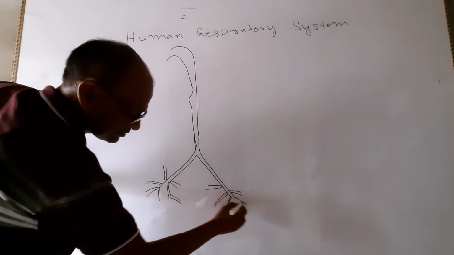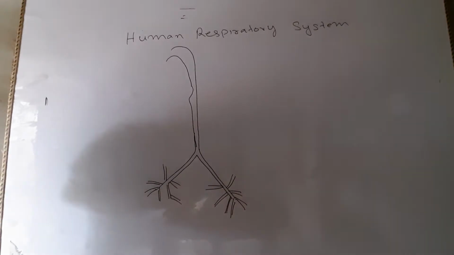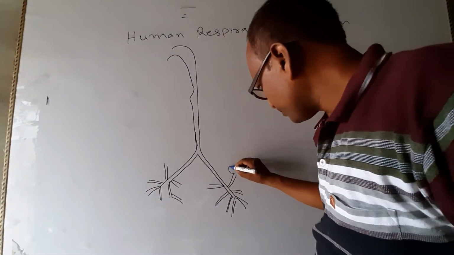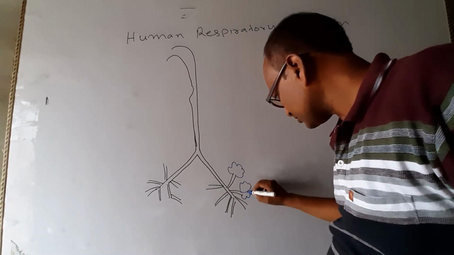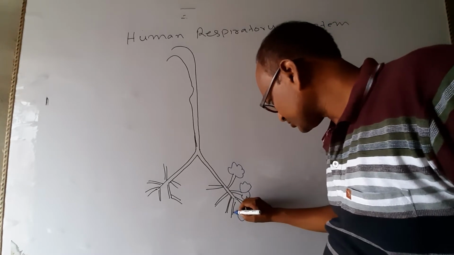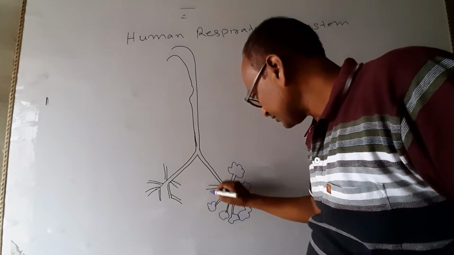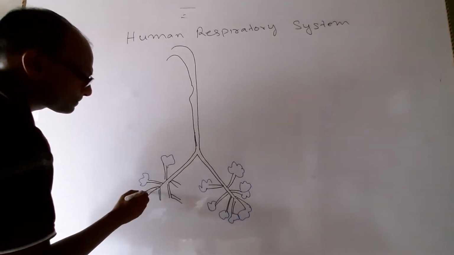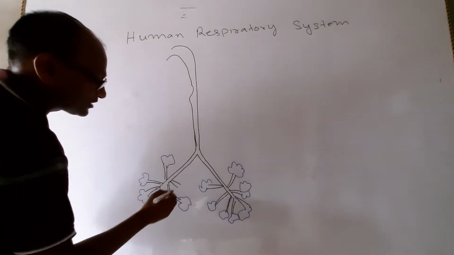Okay, children, there are many branches here. Now see, there are many structures of this type, and these are called alveolar sacs or alveoli. This is the alveolar sac.